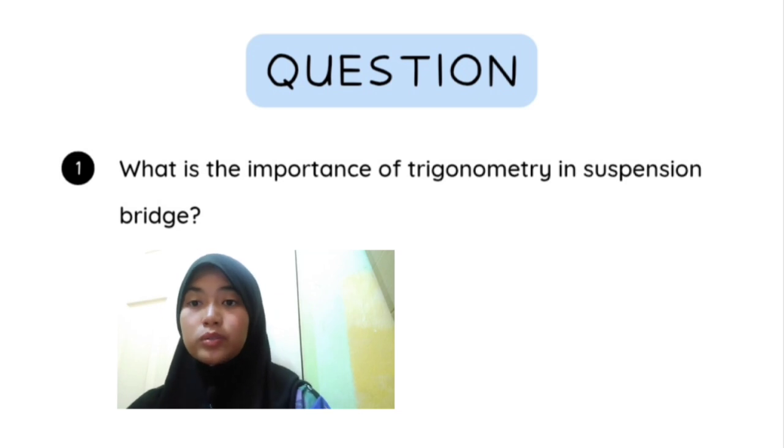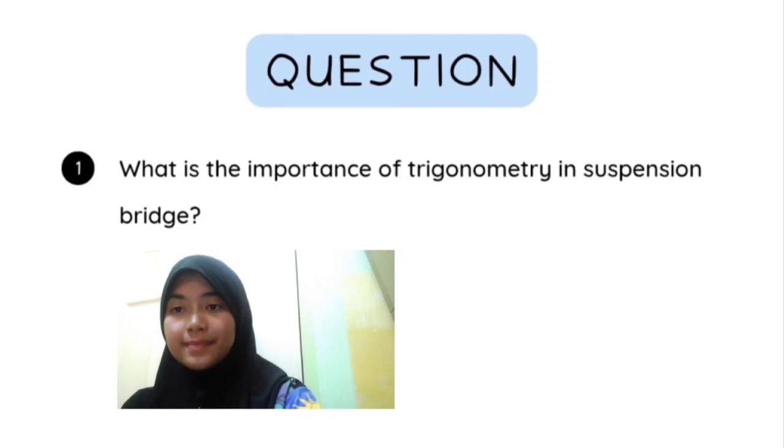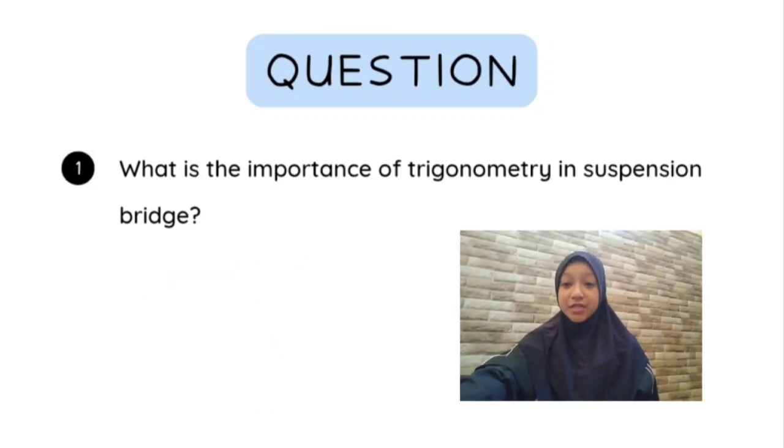Okay, now I want to ask Alicia one question. Alicia, what is the importance of trigonometry in suspension bridges? Trigonometry is very important in suspension bridge design and analysis because it helps calculate the tension in cables using sine and cosine.